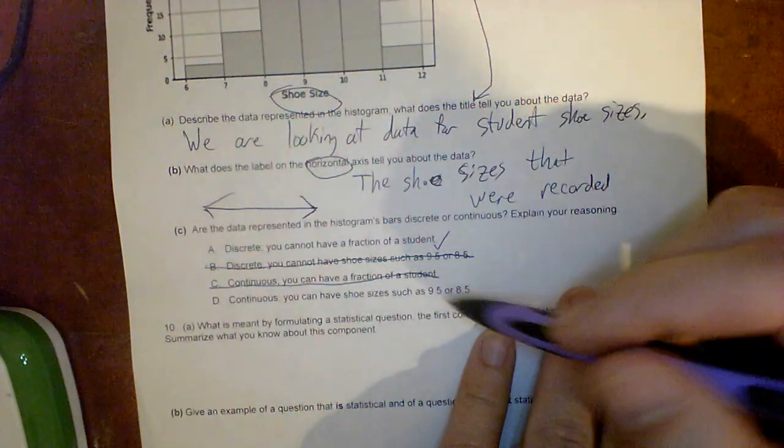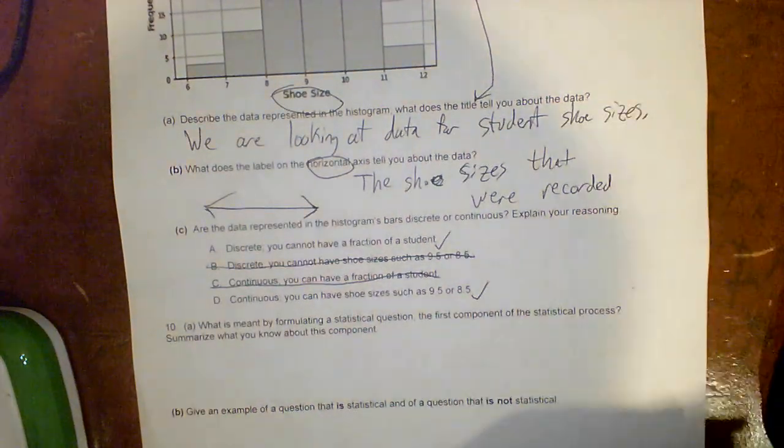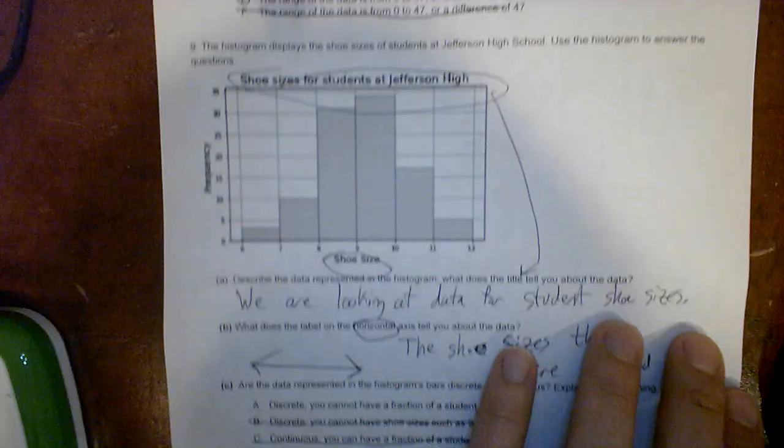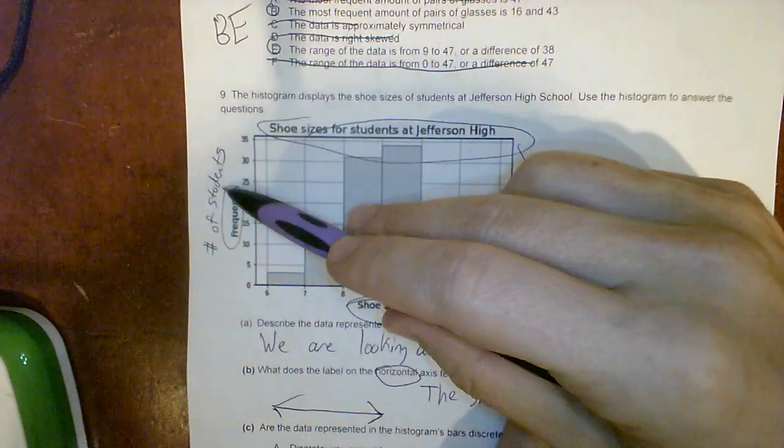Continuous, you can have shoe sizes. Yes, we can. All right, so which one is it? It's either discrete or continuous. So when we look at our data here, our frequency, this is the number of students that responded to these questions. So I cannot have a fraction of a student here to respond. So it's actually discrete because of that reason.